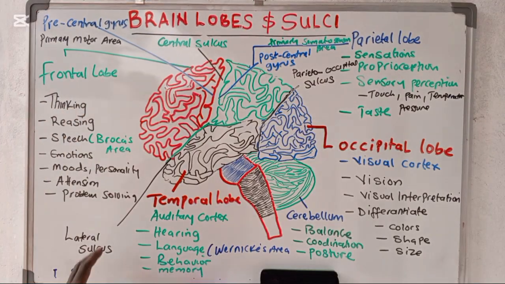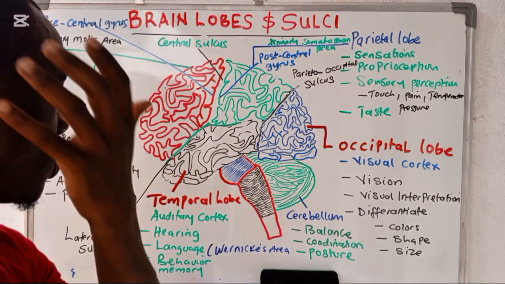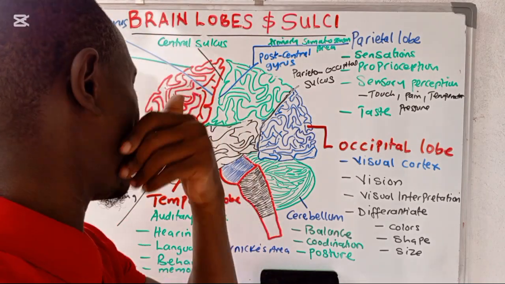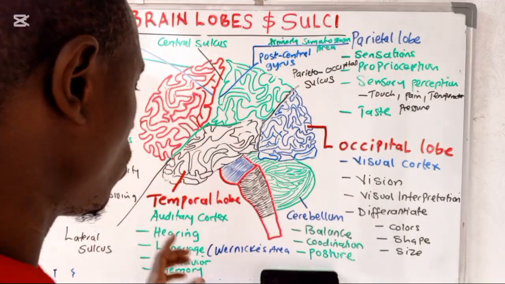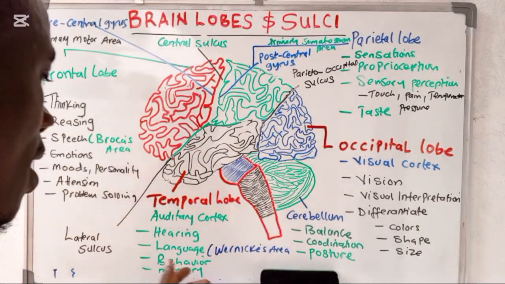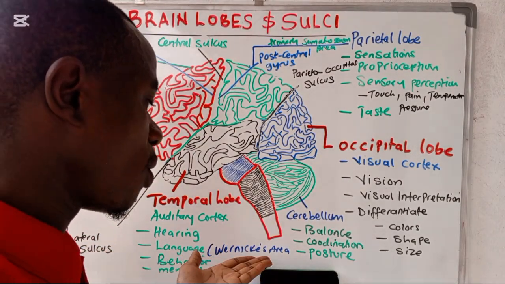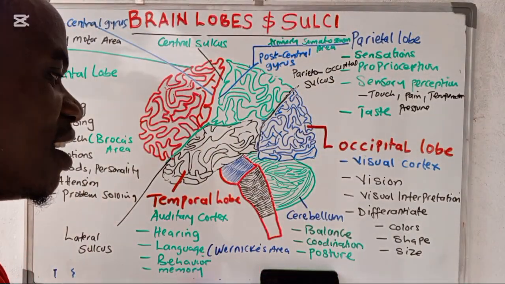Okay. Then we went ahead and talked about this kind of lobe here, which we are calling the temporal lobe, which is just located in the temporal bone here in the ear. We said it's having the auditory cortex, and it's going to be responsible for the following functions: hearing, language interpretation, because it's going to be having the Wernicke's area, the behavior, and then memory.